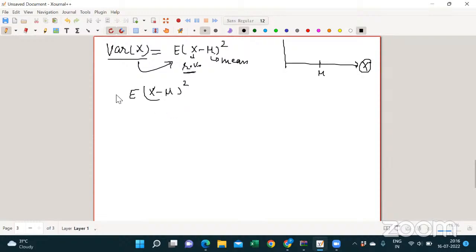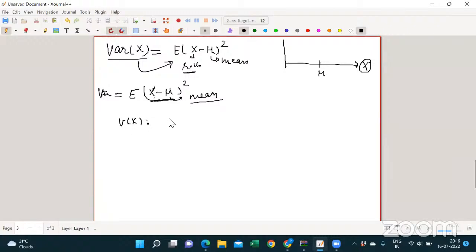So it's nothing but, on an average, we will see the variability of x from its mean. Is that clear, Sujat? Yes, sir. Sir, in a discrete uniform random variable, can we say variance is the last value of the random variable minus the starting value of the random variable? Variance of x in discrete uniform.